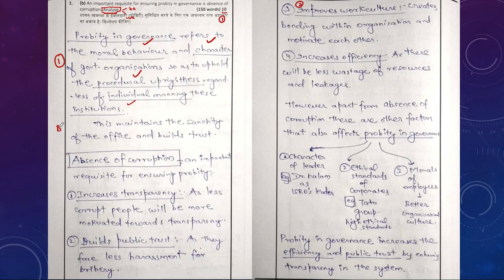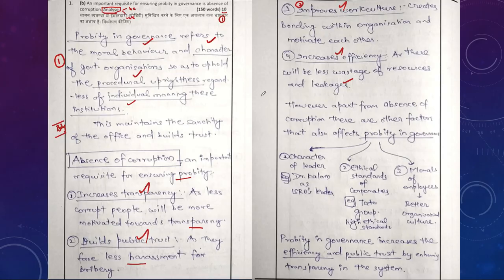Let's focus upon the body of the answer. This maintains the sanctity of the office and builds trust. Absence of corruption, an important request for ensuring probity. So in this she is quoting first point, increasing transparency, as less corrupt people will be more motivated towards transparency, builds public trust. Second point, as they face less harassment for bribery. Third point, improves work culture, creates bonding within organization and motivates each other. Fourth point, increases efficiency as there will be less wastage of resources and leakage.